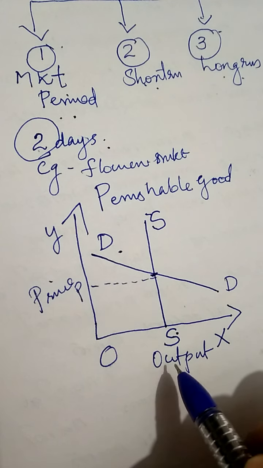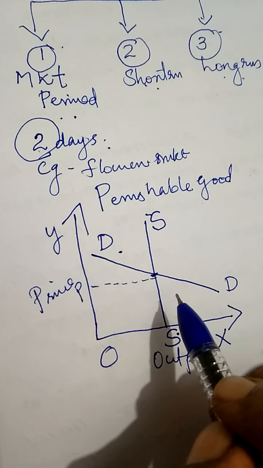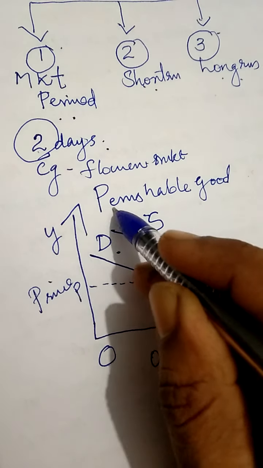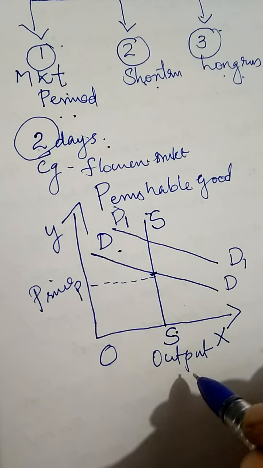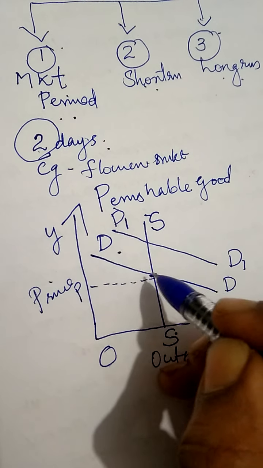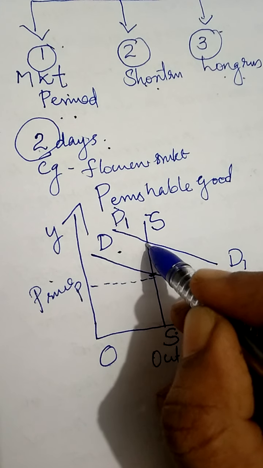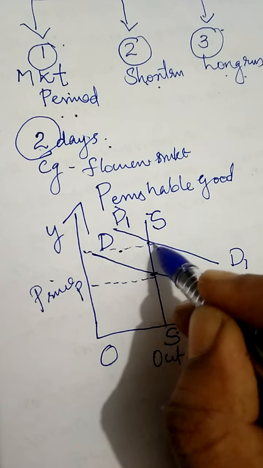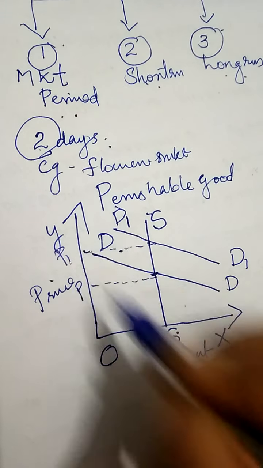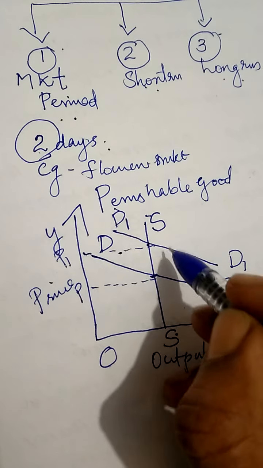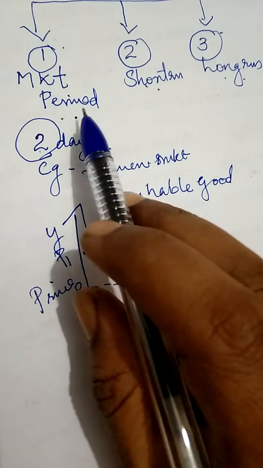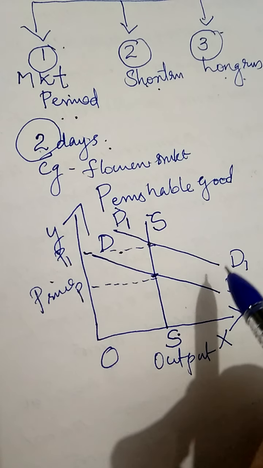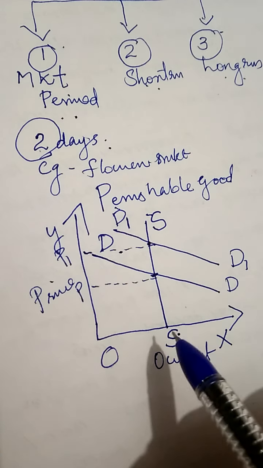Supply is constant. Suppose that on that particular day they have high demand in the market. What will they do? They can't change the supply. D1 shows that the demand has increased, high demand for the flowers. So what will they do? Yes, they will increase the price. The price changes from OP to OP1. That means under market period, the price is determined by demand alone. Supply remains constant.